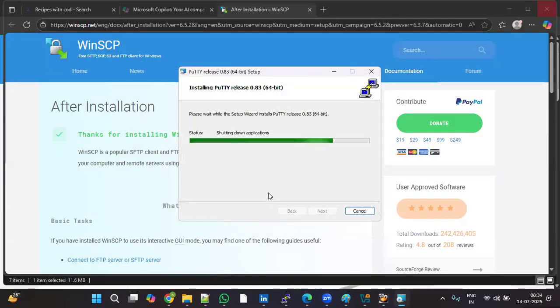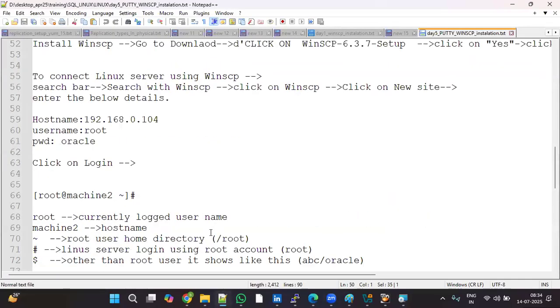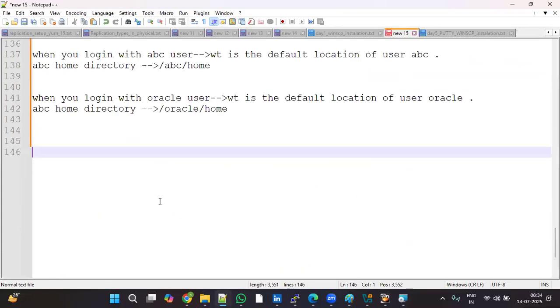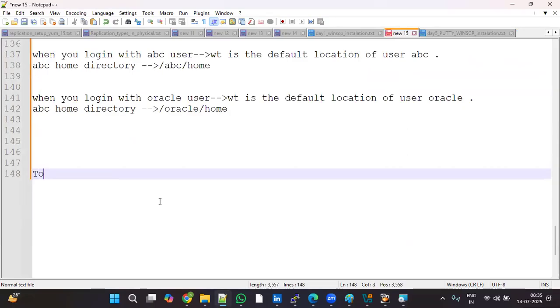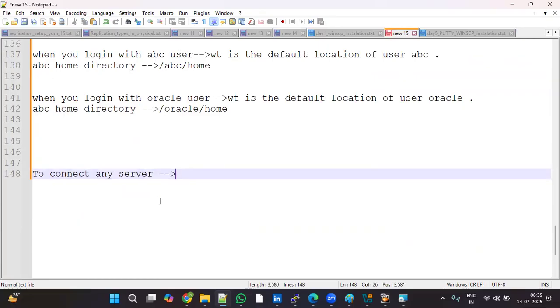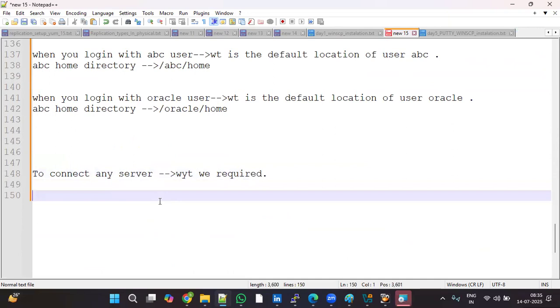Once WinSCP and Putty are installed, how to use them? How to establish the connection using these tools? To connect remotely, what do we require? Yes, internet should be there. We have internet, yes. To connect to any server, Windows or Linux server, what do we require?